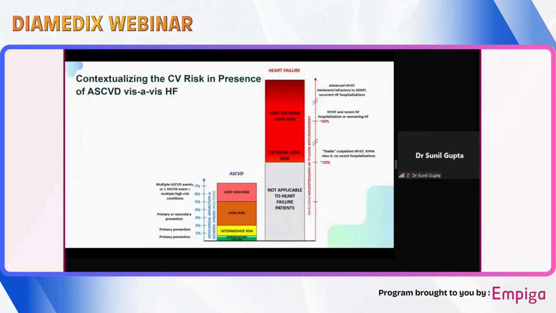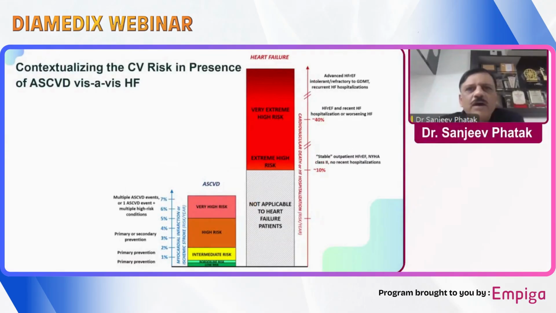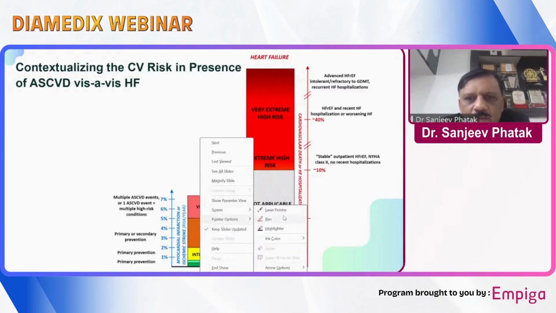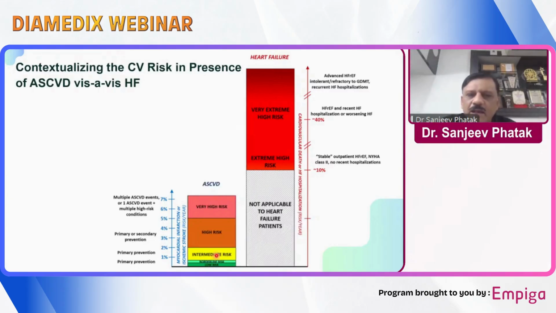Okay. So if you try to contextualize the cardiovascular risk in presence of the ASCVD compared to the heart failure risk, we know that diabetic patients, if you look at the ASCVD risk, are either high risk or very high risk as far as the ASCVD event rate, that is myocardial infarction or ischemic stroke, is concerned.